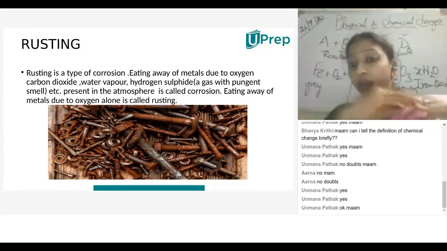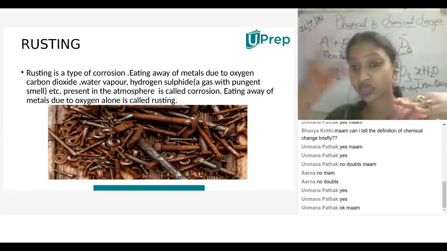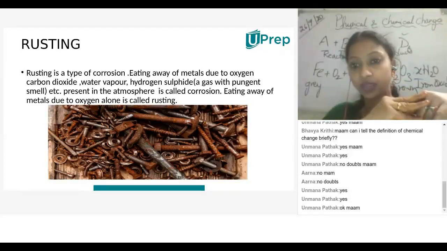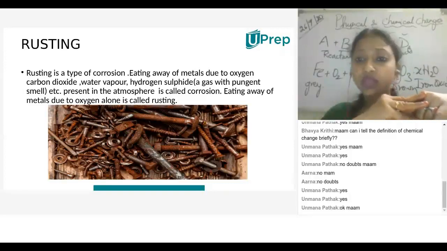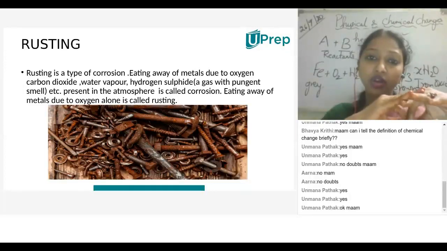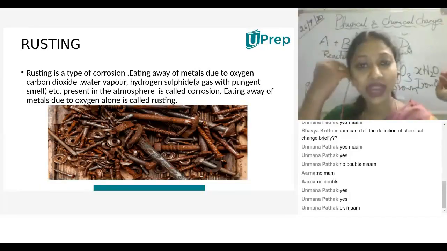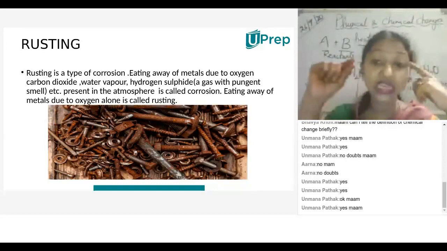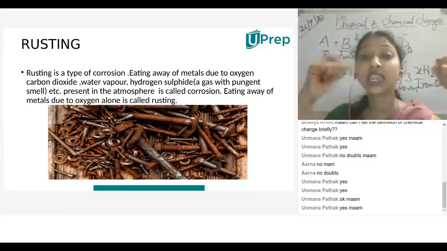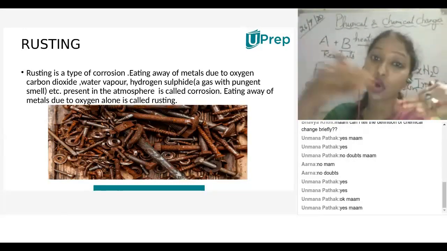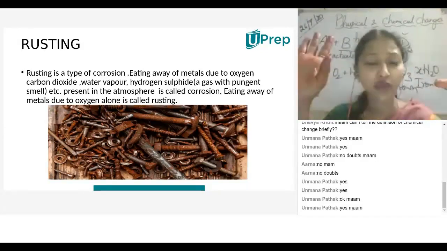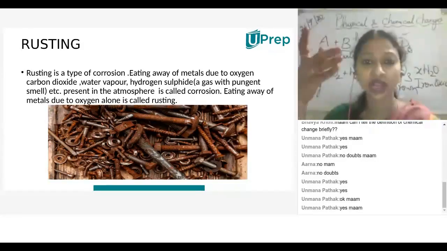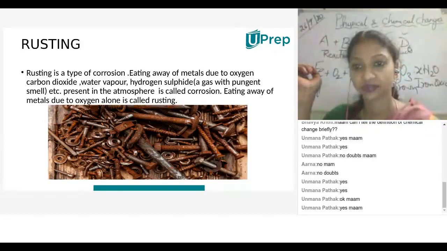This layer won't allow moisture and oxygen to come in contact with iron. So when there is no moisture and oxygen in contact with iron, there is no chance of rusting.